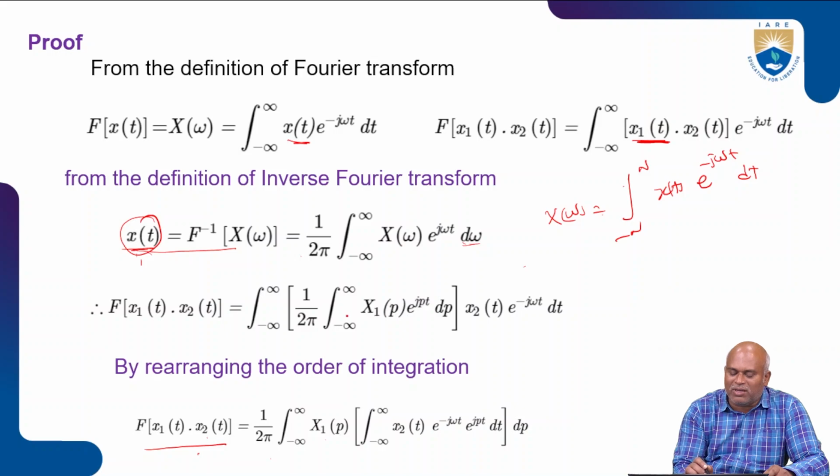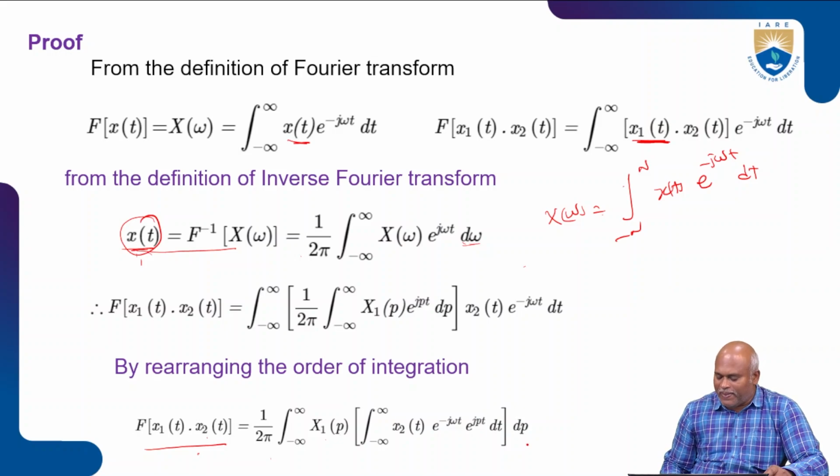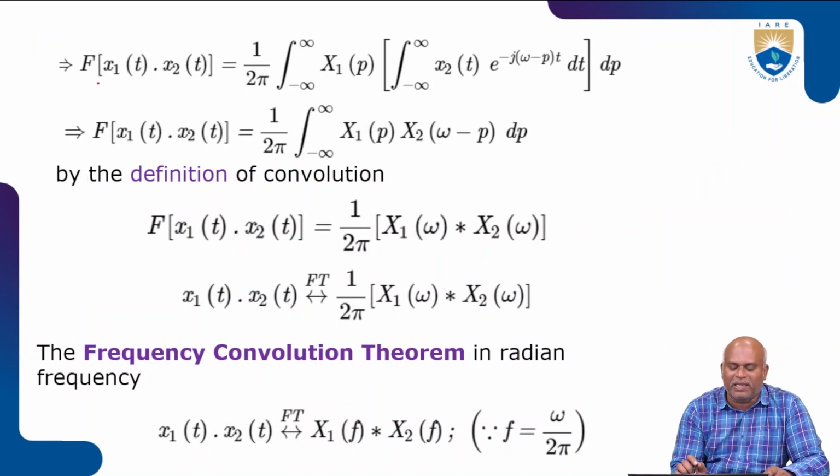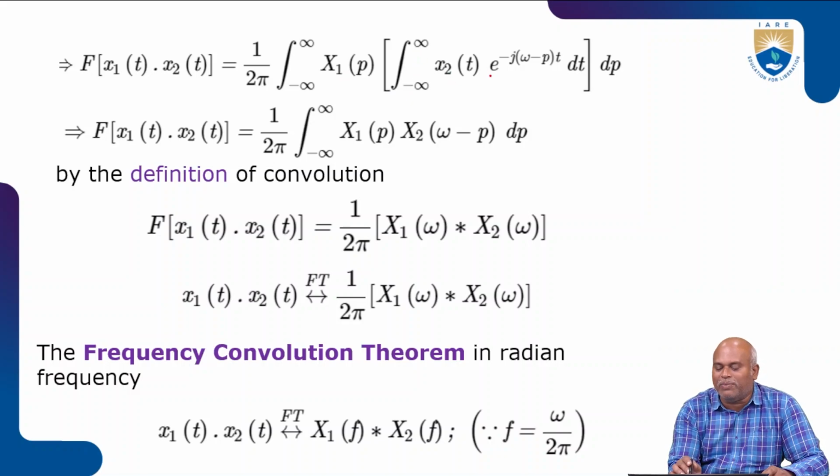I take x1 of p outside, and 1 by 2 pi also outside. Integration from minus infinity to plus infinity of what remains, that is x2 of t e power minus j omega t e power j pt dt dp. Now these two terms you can simplify. What we get for the Fourier transform of x1 of t into x2 of t is equal to 1 by 2 pi integration from minus to plus infinity of x1 of p, integration from minus to plus infinity of x2 of t e power minus j omega minus p t dt and dp.